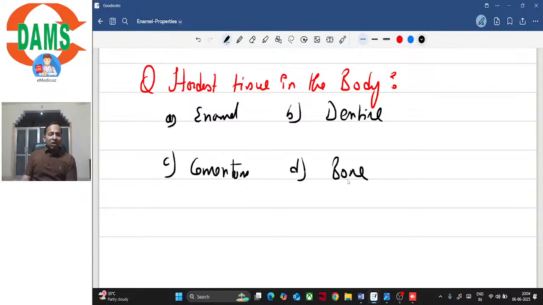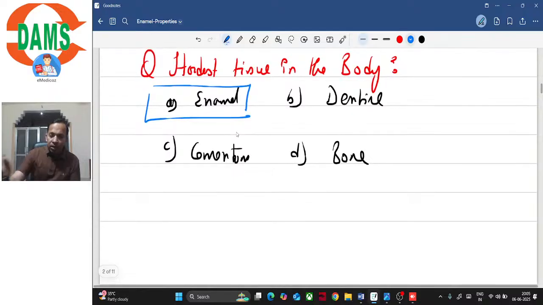Which of these four is the hardest tissue in the body? So what will be your answer? Our answer would be the hardest tissue in the body is enamel, isn't it?